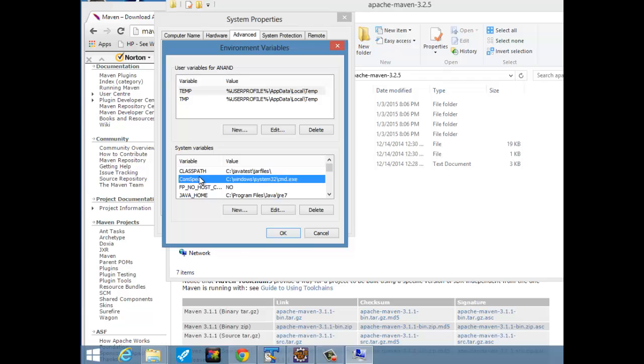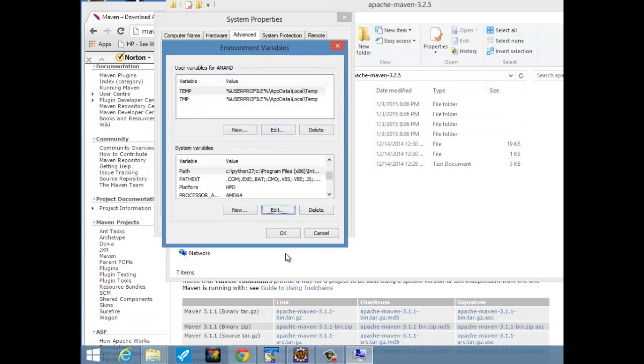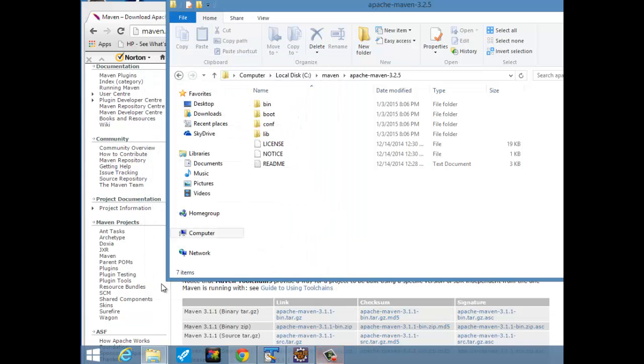Now we need to add this variable as part of our path variable so Maven commands are recognized. You give this m2 variable and specify the location of the bin directory. So we are all set. We have configured the Maven path variable.